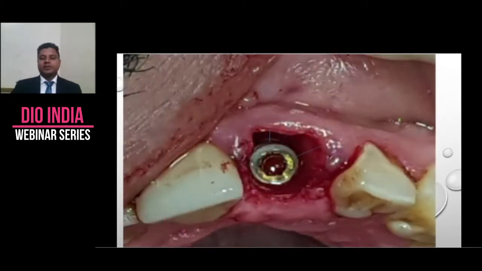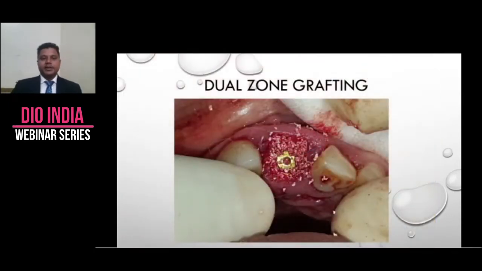So it's a platform switch implant. Jumping gap of 2 mm is maintained. Dual zone grafting. This is dual zone grafting. So what we do in dual zone grafting, there are 2 zones: one is bone zone and one is tissue zone.